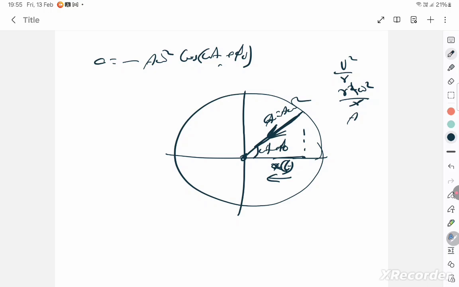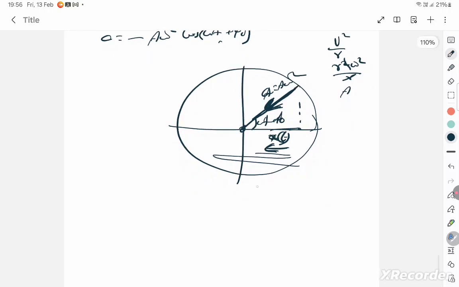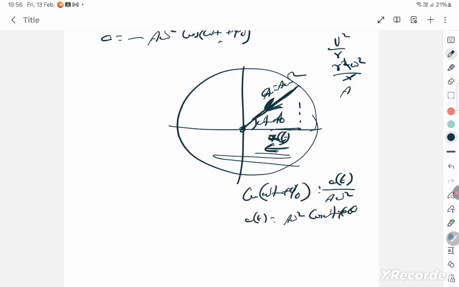This I am writing centripetal acceleration, but that is in rotational motion. This is the acceleration of the oscillation. Two different things. So then you write cos(omega t plus phi naught) is equal to acceleration a of t by the hypotenuse, which is a omega square. Therefore a of t is a omega square cos(omega t plus phi naught).